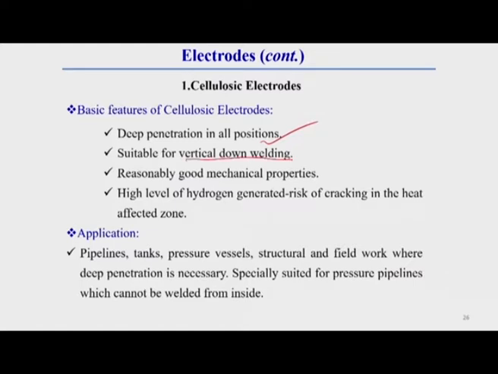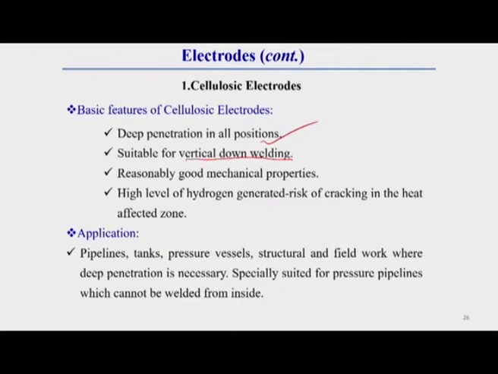This type of electrode is more suitable for vertical downhand welding. Vertical downhand means vertically in the downhand direction, and horizontal means like this. Overhead is against gravity. You can successfully do a very critical type of welding process, vertical downhand welding, by using this cellulosic electrode. Here you can get reasonably good mechanical properties in the weld.